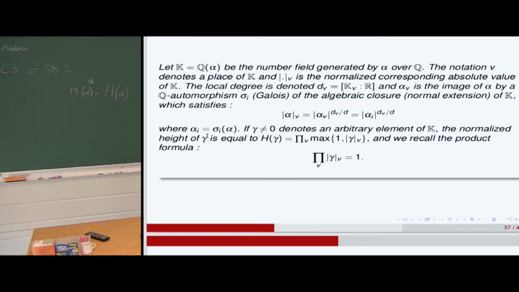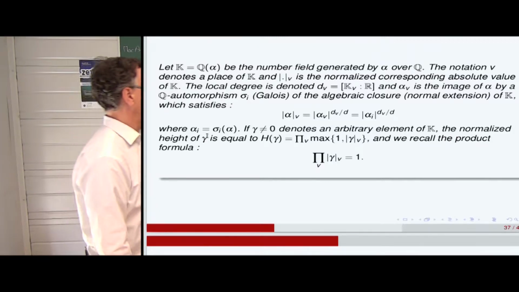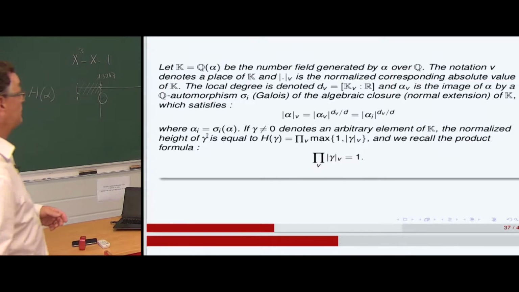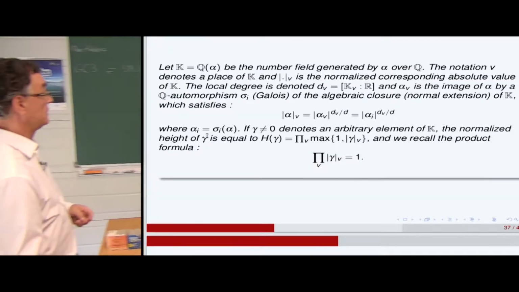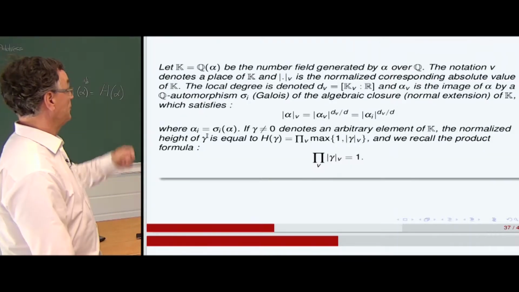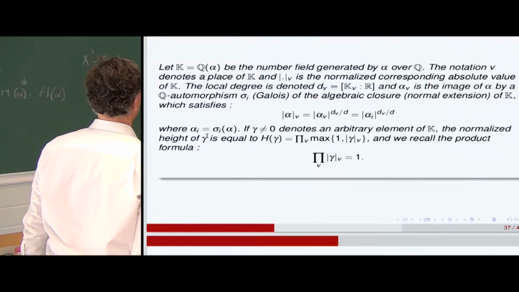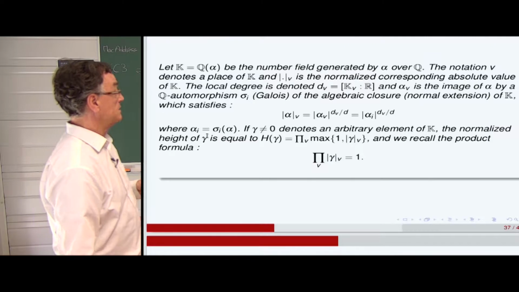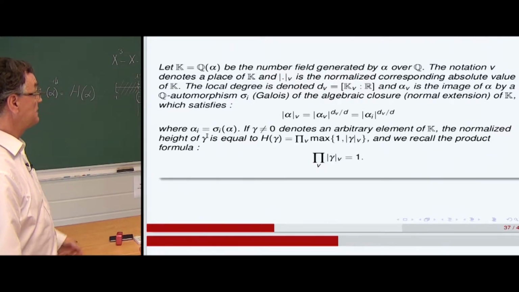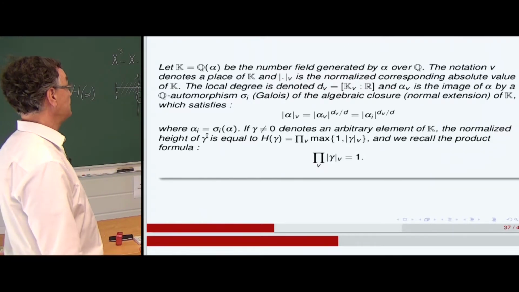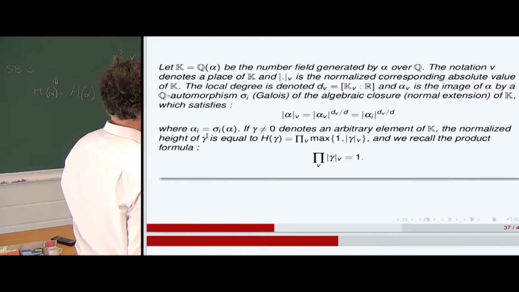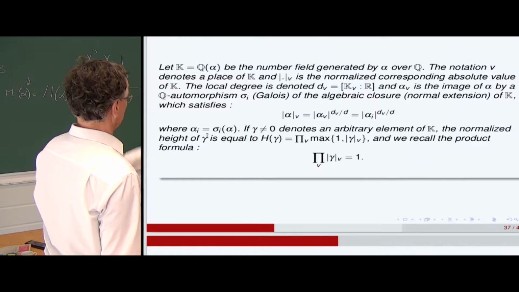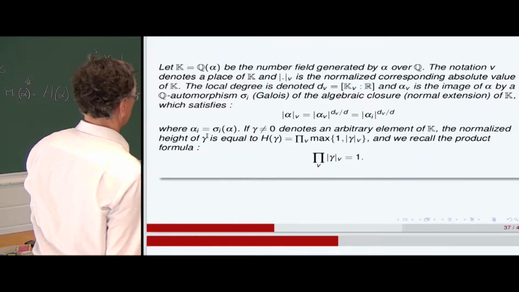We consider the number field K generated by alpha over Q. And so V is a place, and the normalized corresponding absolute value is denoted by |.|_V over K. So the local degree is denoted by d_V. Alpha_V is the image of alpha by the Q-automorphism of the Galois theory, of the algebraic closure, which satisfies this identity.